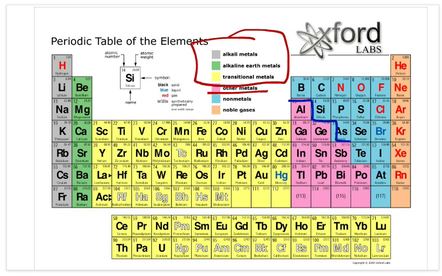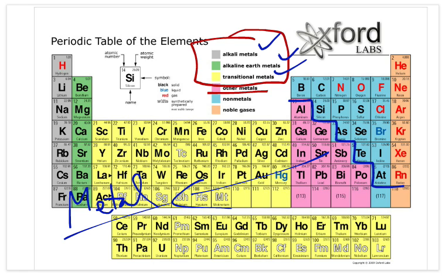So one thing that should have right here is the zigzag line. We consider everything to the left here a metal. And if we look at this chart, it agrees: alkaline metals, alkaline earth metals, transition metals. So these are all our metals on the periodic table. The vast majority of our elements are metals. And up here are non-metals. So they're non-metals or metals.